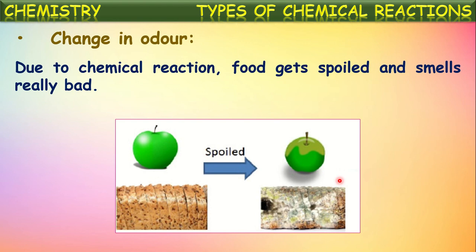Even bread also, if it is left for few days, it starts creating fungi in it and it will be spoiled and it releases certain bad smell and bad gases, isn't it? So by that also we can identify a certain chemical reaction has happened there. So the food will be spoiled. So this also comes under chemical change. So in this kind of chemical changes, the happening of chemical change is identified by the odor change. Okay.